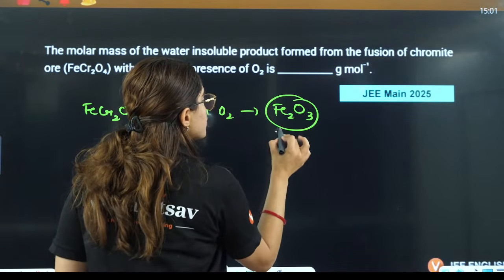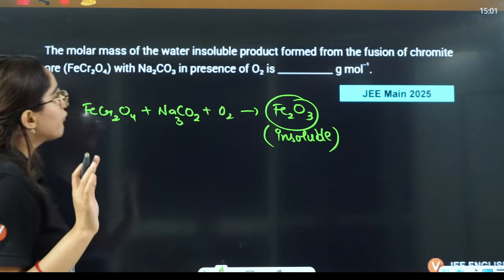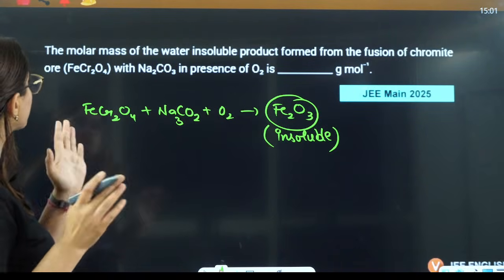That is the insoluble product that is formed here. Now we have to talk about this fusion with Na2CO3 in presence of O2.